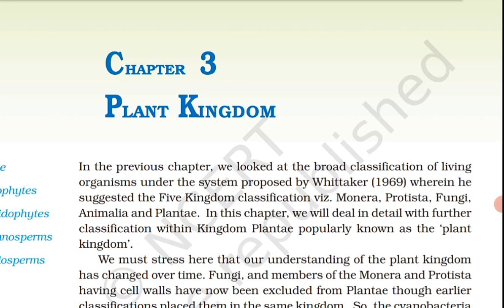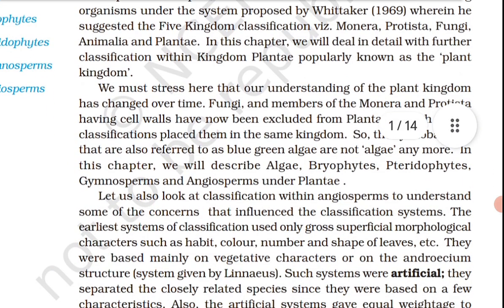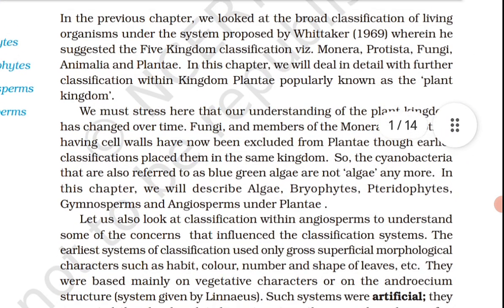kingdom. We must stress here that our understanding of the plant kingdom has changed over time. Fungi and members of the Monera and Protista having cell walls have now been excluded from Plantae, though earlier classification placed them in the same kingdom. So the cyanobacteria that are also referred to as blue-green algae are not algae anymore. In this chapter, we will describe algae, bryophytes, pteridophytes, gymnosperm and angiosperm under Plantae.